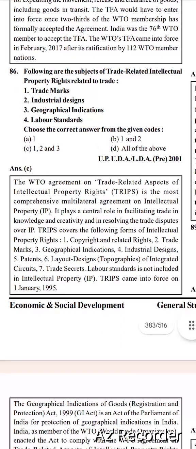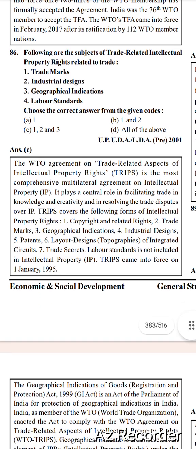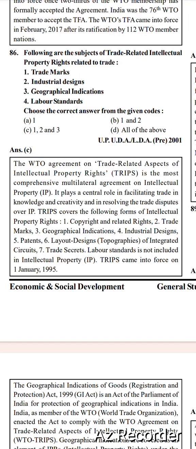The WTO Agreement on Trade-Related Aspects of Intellectual Property Rights (TRIPS) is the most comprehensive multilateral agreement on intellectual property. It plays a central role in facilitating trade in knowledge and creativity and in resolving trade disputes over IP.